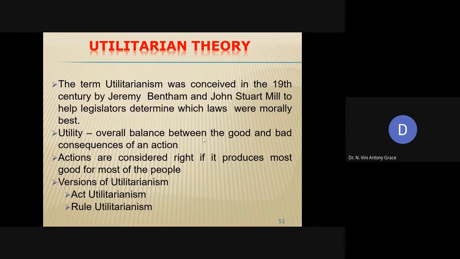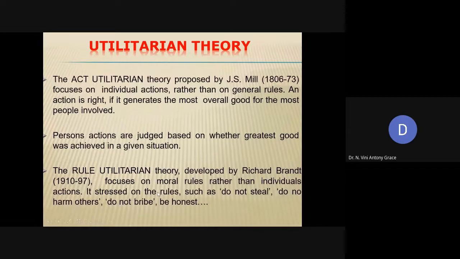And there are two different types of utilitarianism. One is called act utilitarianism. The second one is called rule utilitarianism. In general, utilitarian theory states that actions are considered right if they produce the most good for most of the people. That is called act utilitarianism. Is it clear? Act and rule utilitarianism.